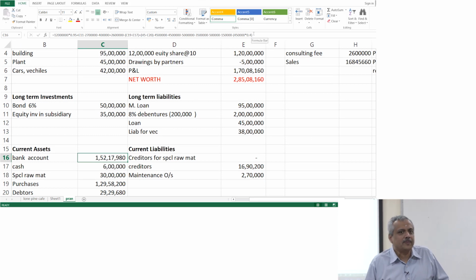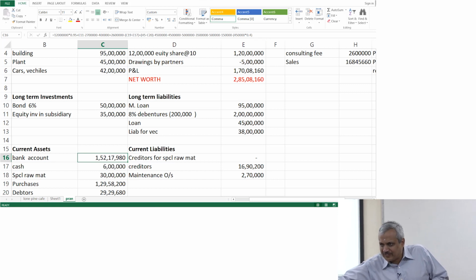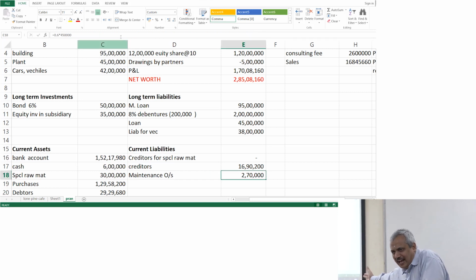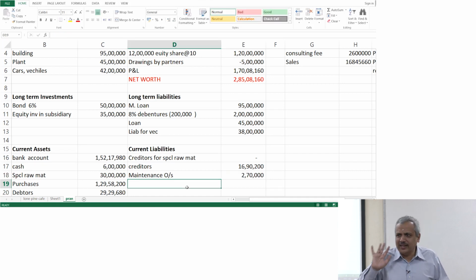Pratik, do it accordingly. 60% is due at the end of the year. So what happens? 60% is a liability. Right? Made that change? Fine. Now clear? Let's move on.